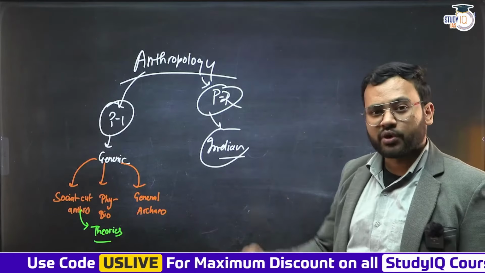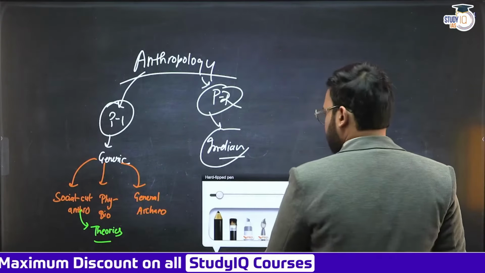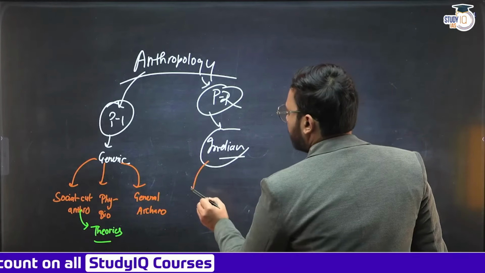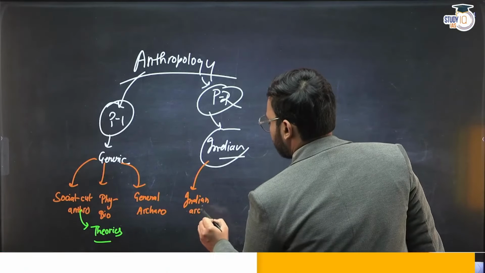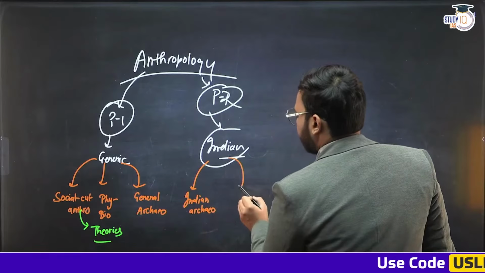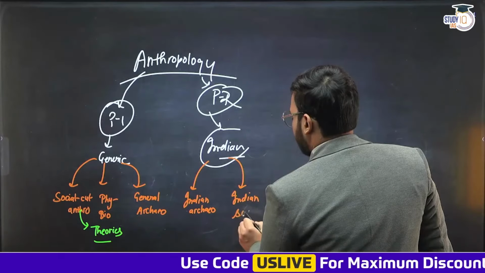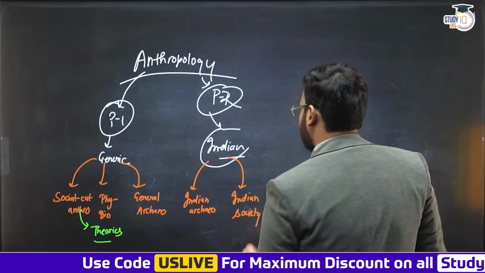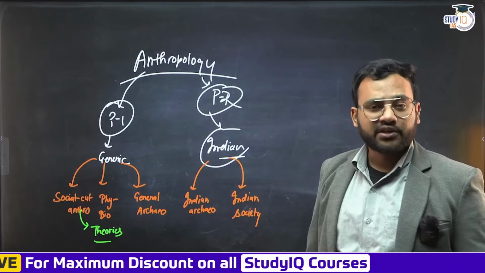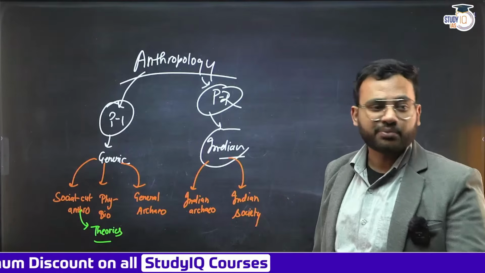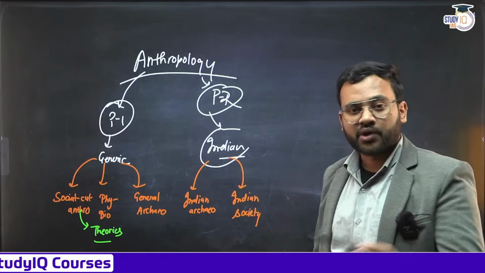Similarly, paper 2, which is more Indian associated, Indian themes are being followed. Here the first initial units are going to be about Indian archaeology. Indian archaeology. All right, Indian archaeology. Then we have discussion about Indian society, the customs, the philosophy of Indian society, the demography of Indian society, nature of Indian society, various phenomena like caste system, Varna, Jajmani, all these things are there. Purusharth is there. Apart from that, Varnashram system is there.